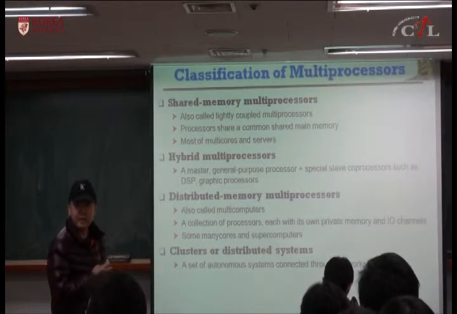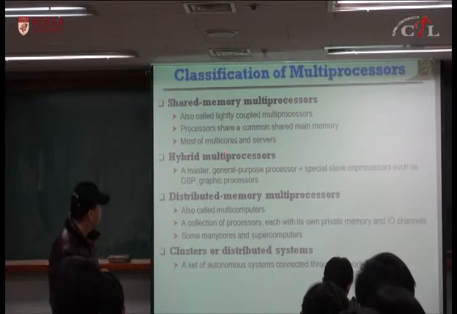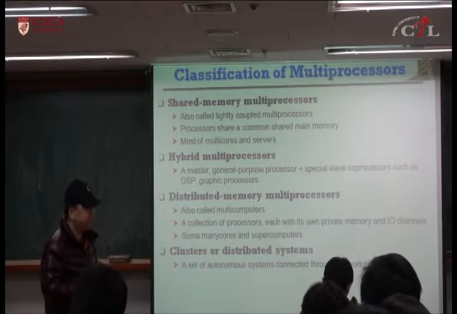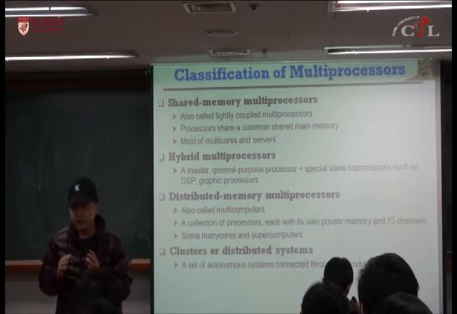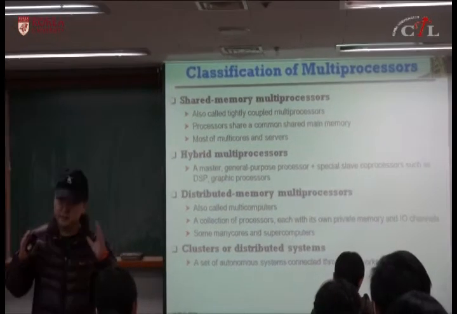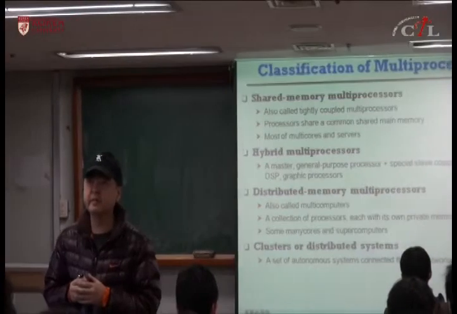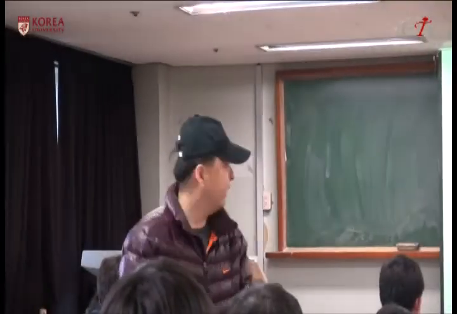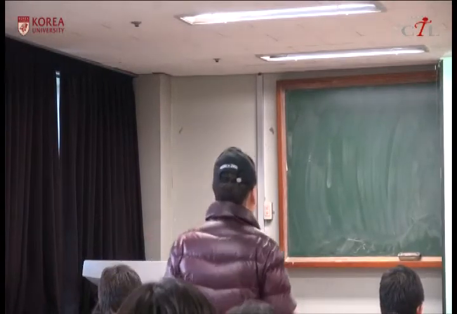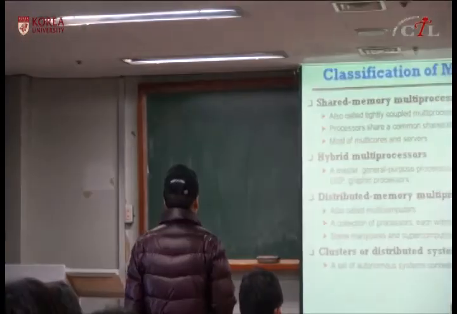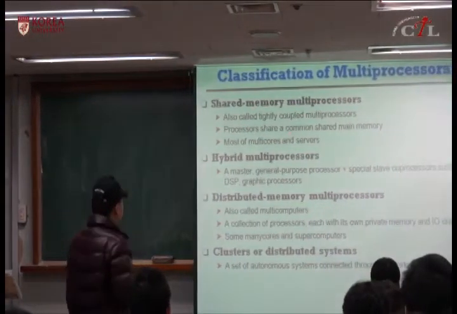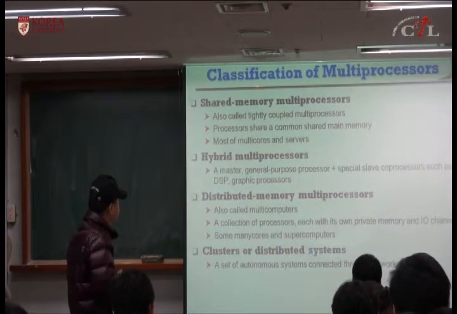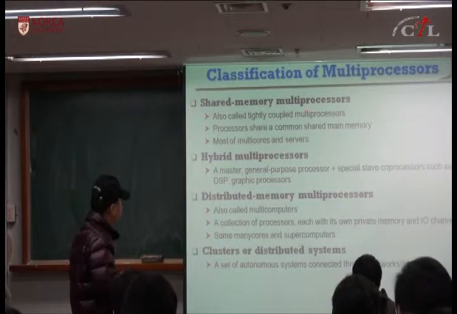But we can classify further because there are some hybrid multiprocessors, or clusters or distributed systems can be considered as multiprocessors in a way. So shared memory multiprocessors are sometimes called tight coupling multiprocessors, and the distinct feature of shared memory multiprocessors